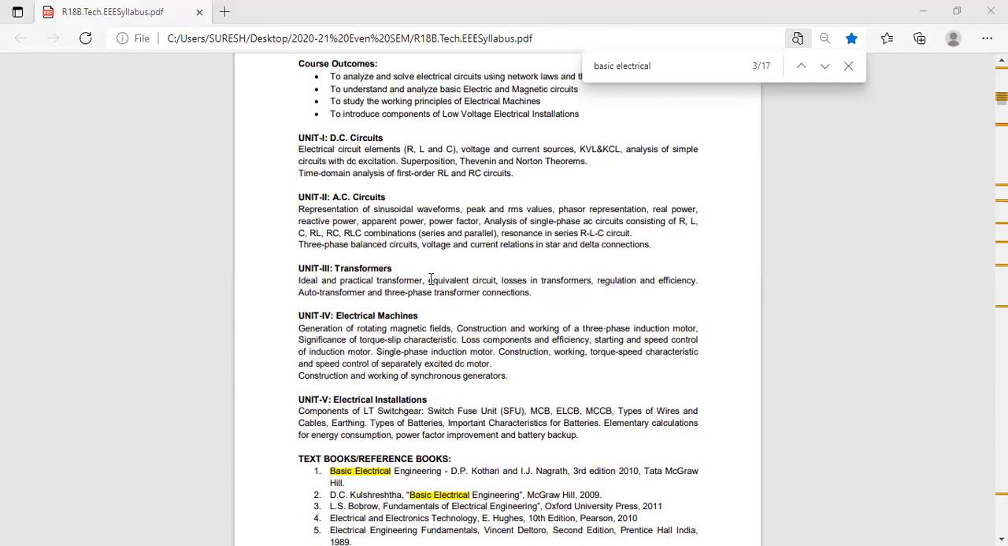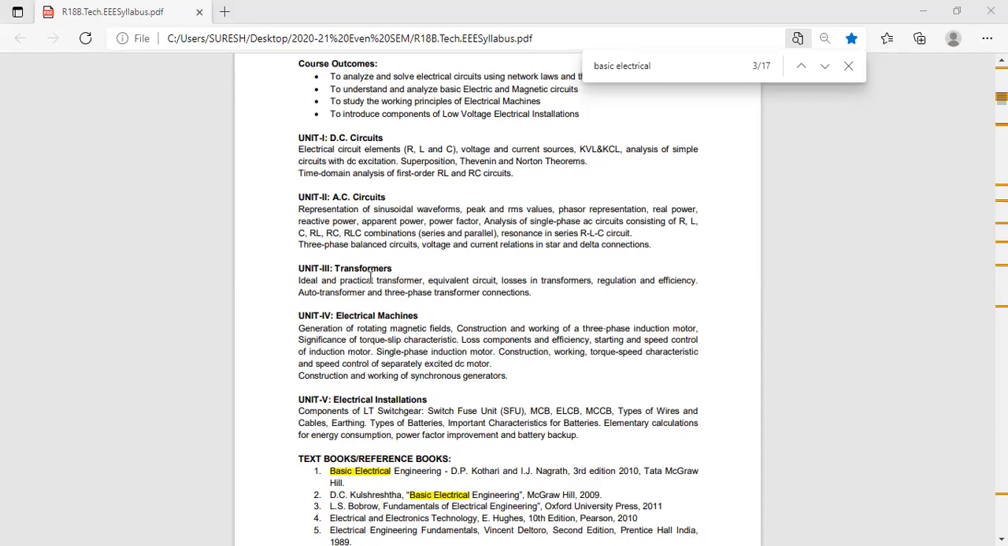First question in third unit. What is the principle in transformer? Can anyone tell what is the principle in transformer? Mutual induction. That is the principle.